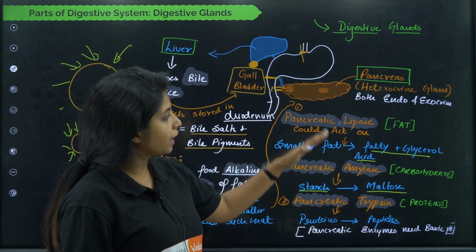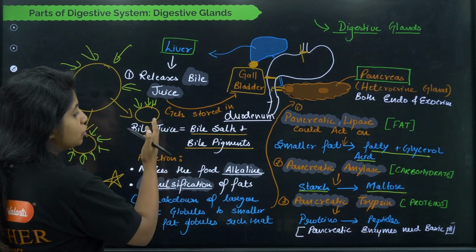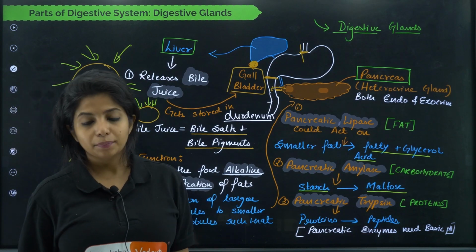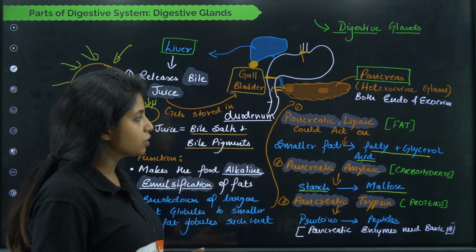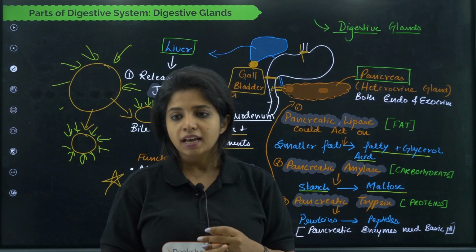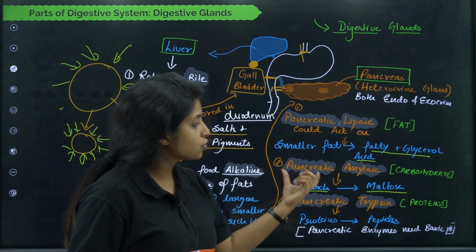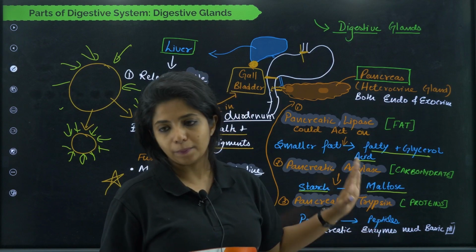Okay, all the pancreatic enzymes that you see over here, they need a basic pH, which is why the bile juice was making everything alkaline. Basic and alkaline are the same thing. So what all is being secreted by your pancreas, my dear children? Pancreatic lipase, which is going to break down fats, pancreatic amylase, which is going to break down starch into maltose, and pancreatic trypsin, which is going to break down proteins into peptides.